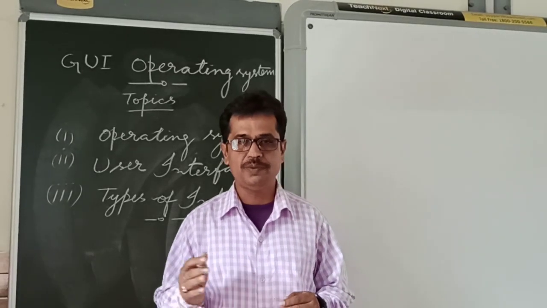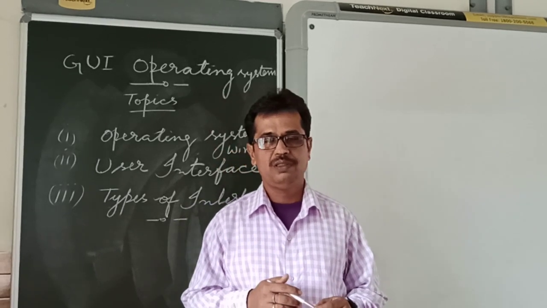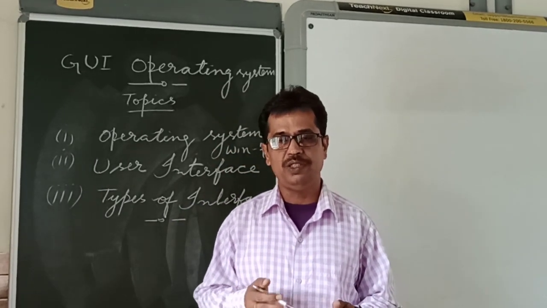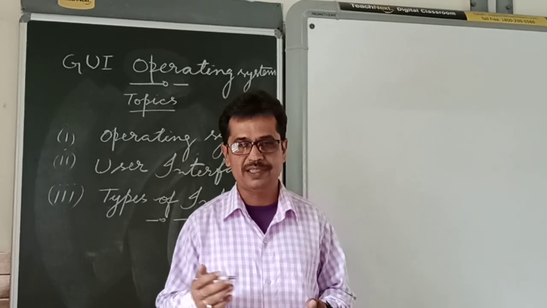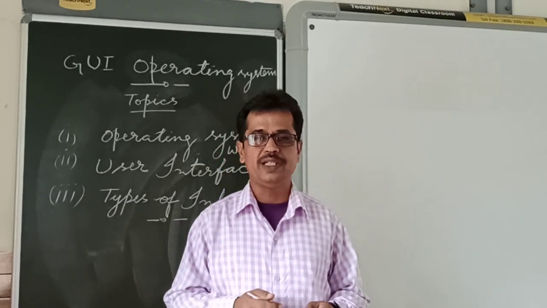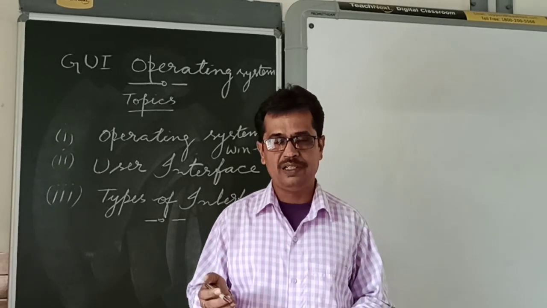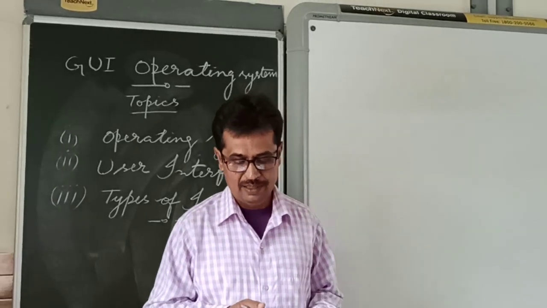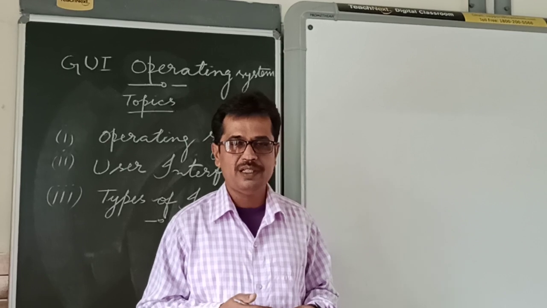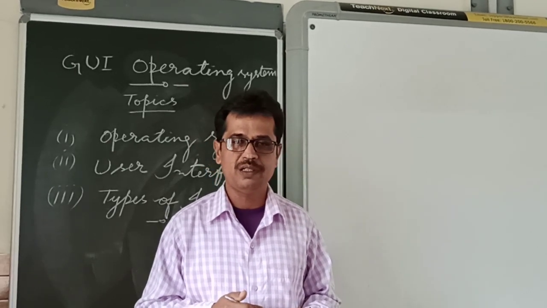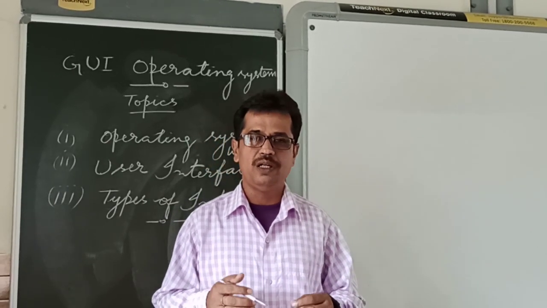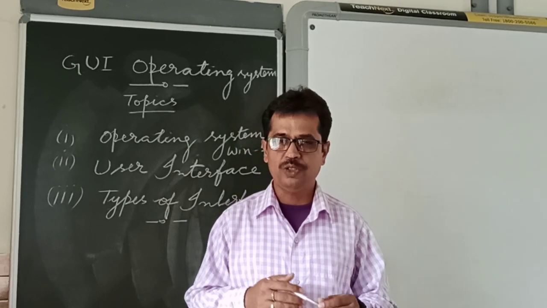There are many kinds of operating system: Windows, maybe Windows 7, Windows 8, Windows XP, Windows Vista, Windows 10, etc. Other than Windows, you can see Linux, which we are using in the smart boards, then Unix, Mac, etc. And application software is software which allows you to do a specific type of work.